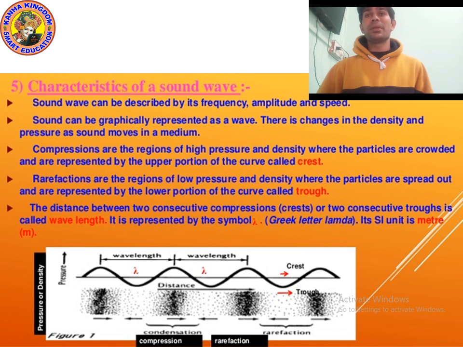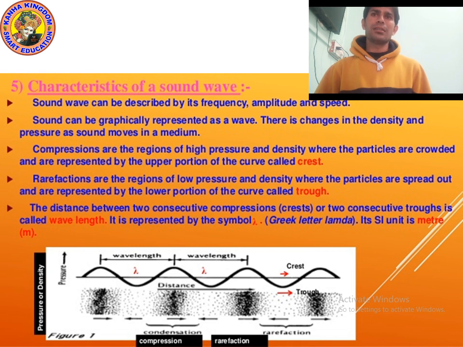Point number three: compressions are the regions of high pressure and density where the particles are crowded, and they are represented by the upper portion of the curve called the crest. Crest is the upper portion of the curve, because sound waves are represented by lines which look like a mountain.